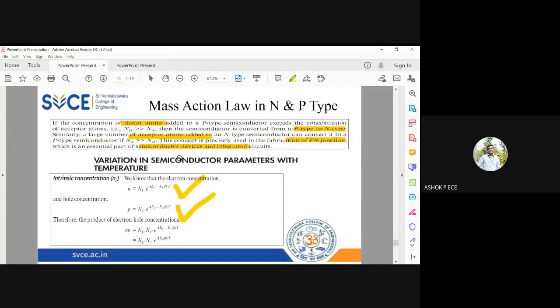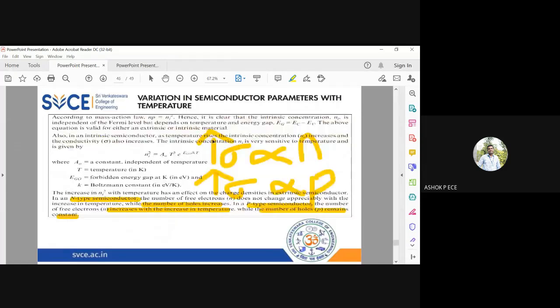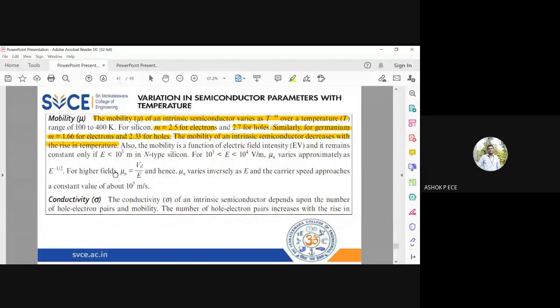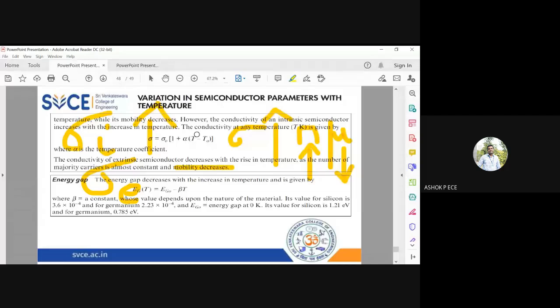First we have seen about N and P, then mobility, then conductivity for intrinsic, conductivity for extrinsic, finally the energy band gap. Okay, see, logically you should remember values and all. You can refer to any book on it, but logically, if temperature is going to rise, you should clearly know what all changes will happen inside a semiconductor. That should be very, very clearly understood by you. So, any doubt in this topic, I'll just pause for a few seconds. You can ask.